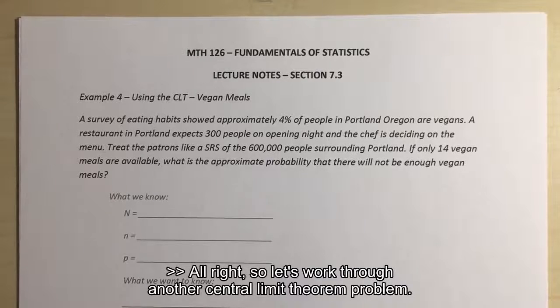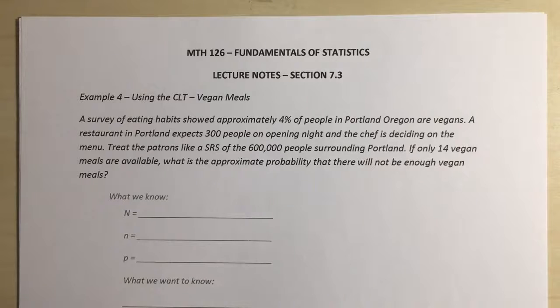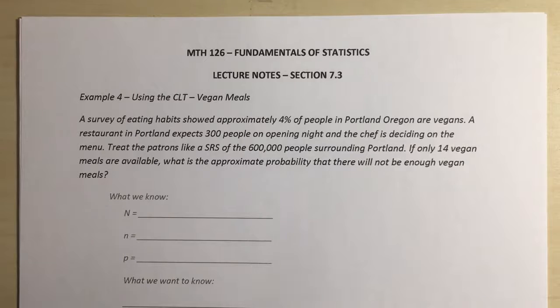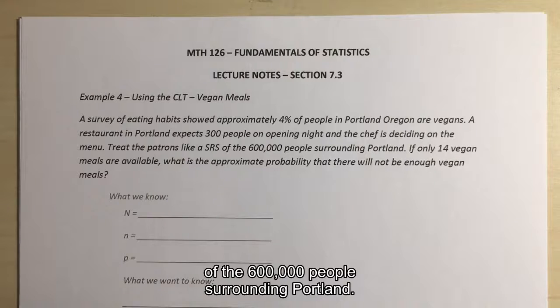Right, so let's work through another central limit theorem problem. A survey of eating habits showed approximately 4% of people in Portland, Oregon are vegans. A restaurant in Portland expects 300 people on an opening night and the chef is deciding on the menu. Treat the patrons like a simple random sample of the 600,000 people surrounding Portland.